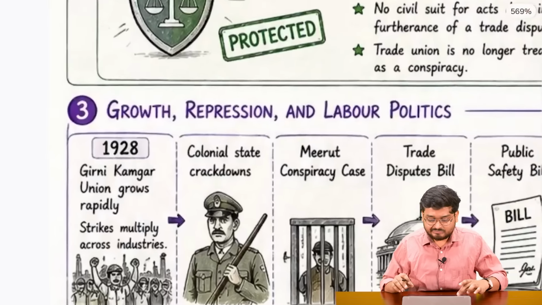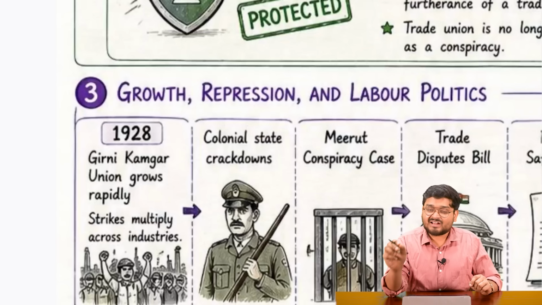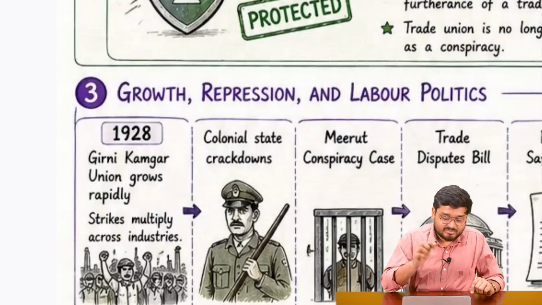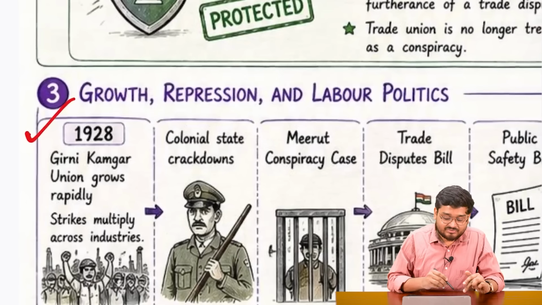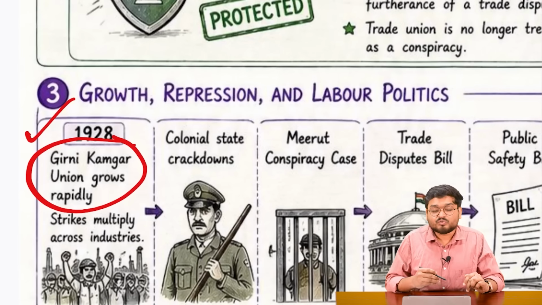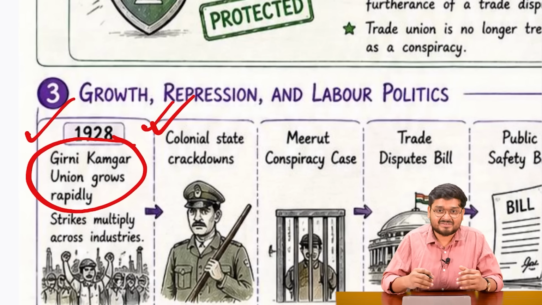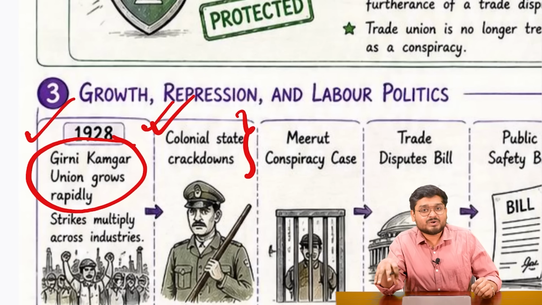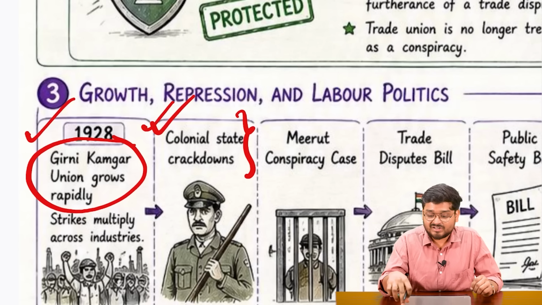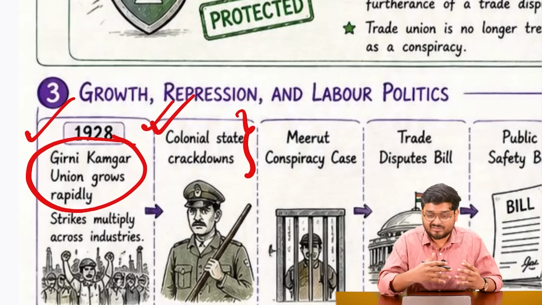And going on, this act could not quell the various miseries that the labor at that time was facing. Why? Because in 1928, you see that the mobilization of the workforce was growing over a period of time. You have seen, for example, the Girni Kamgar Union, which was growing rapidly, and when a lot of workers try to organize and demand some collective rights, the business people back then were very angry. They were upset with the colonial administration, and mostly these factories and their owners were from Britain, and that is where a state and business nexus was brought in.